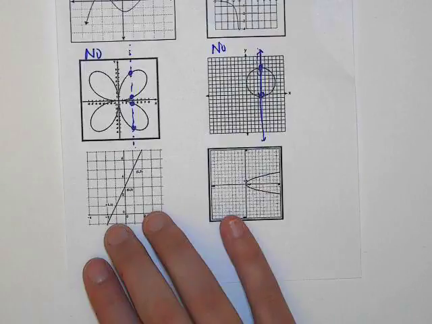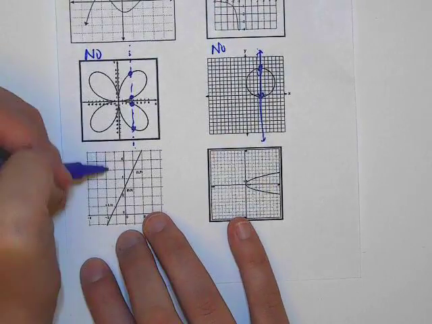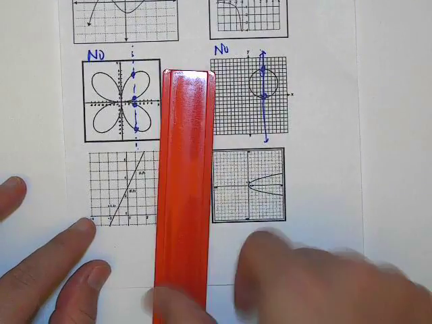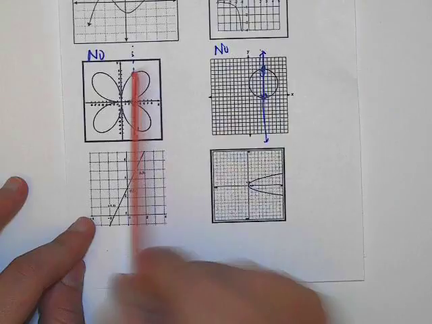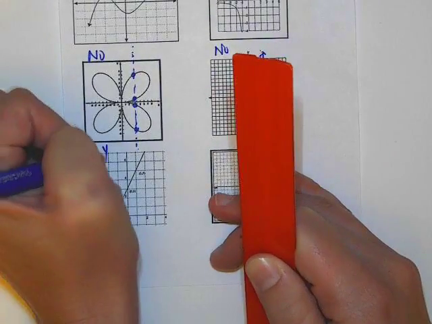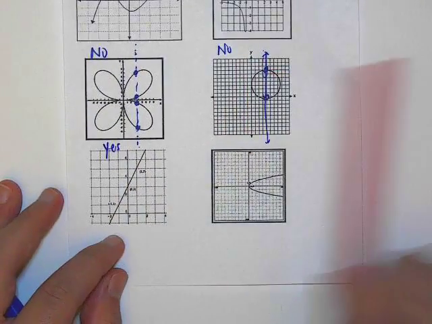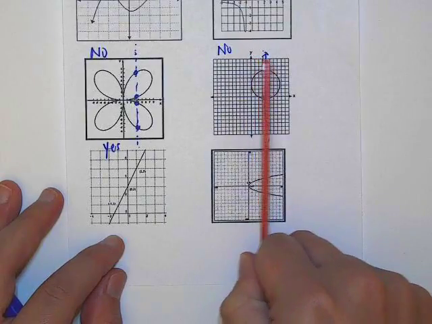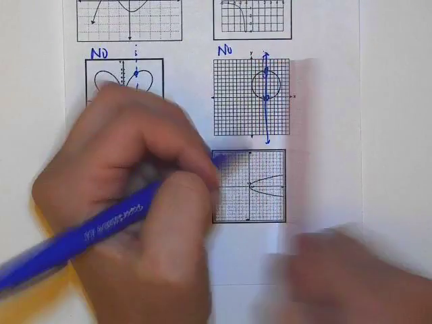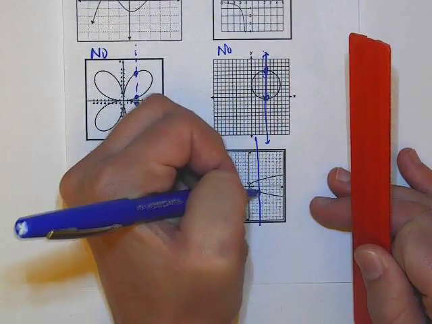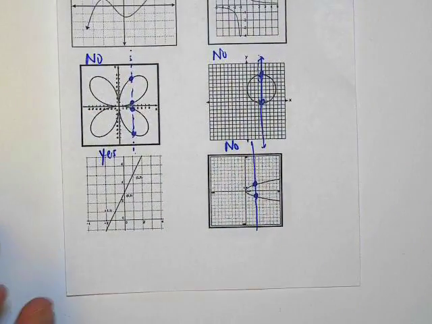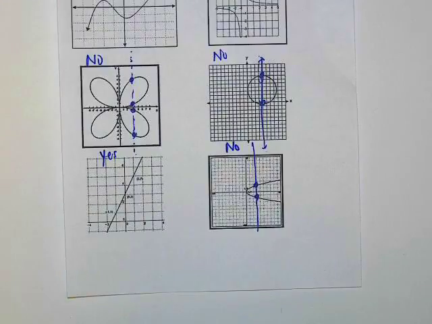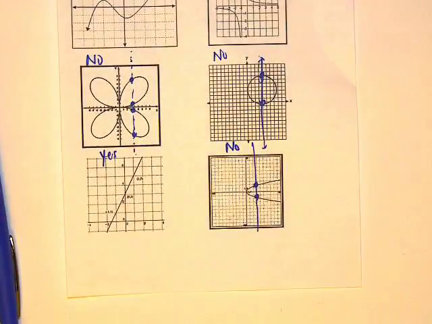What about down here? Yes. Anywhere I drew my red line, it would always be a function. So yes. What about this one? No. If I drew a vertical line anywhere, let's say I drew one right here, it would hit there and there, so no. Got it? Any questions? That was fast.